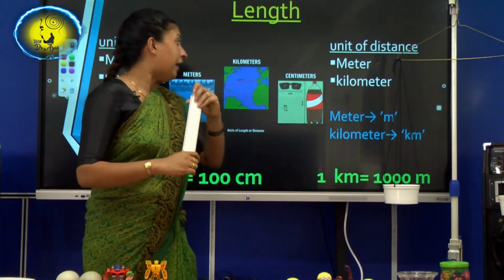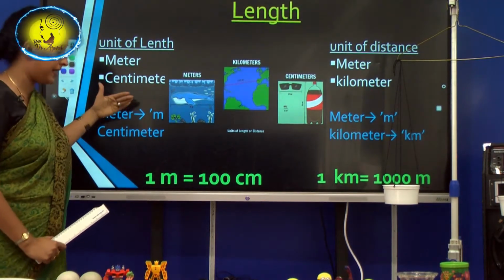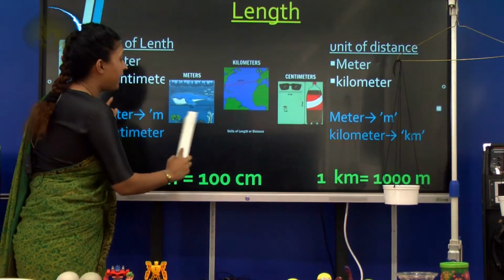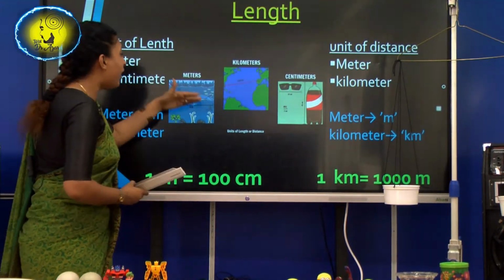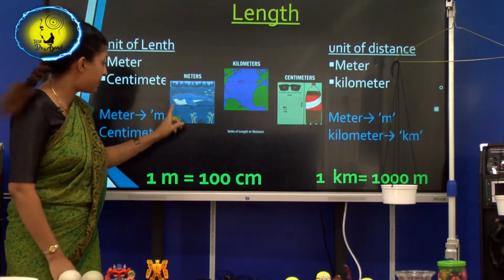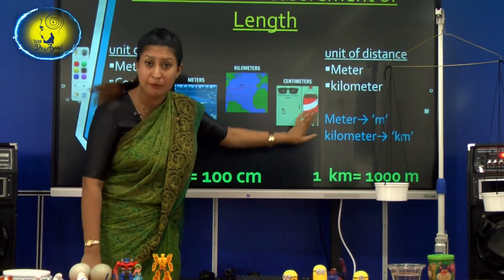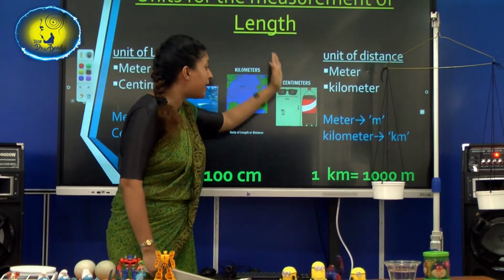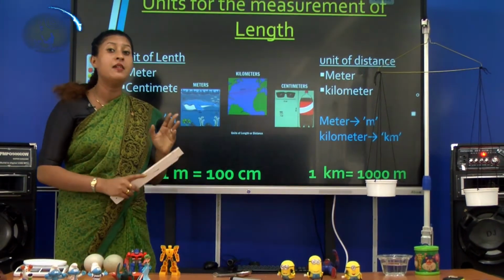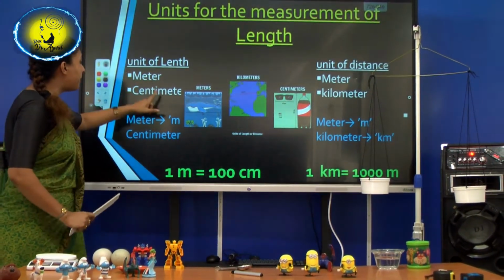Okay, so we measure the length in meters and centimeters. And see, who is this? It's a fish. So, we are going to measure the length of it in meters. And what is this? It's a soft drink bottle. So, how are we going to measure it? With centimeters. So, we measure length with what? Meters and centimeters. For meter, the shortened form is m.